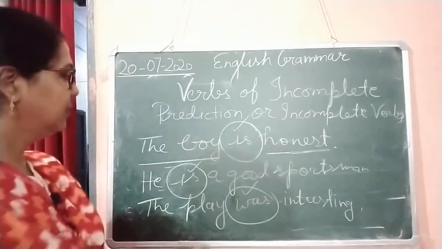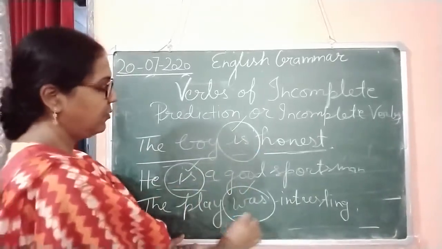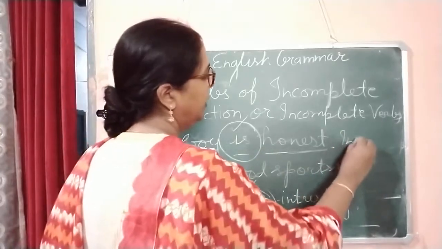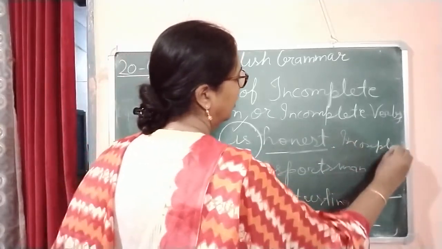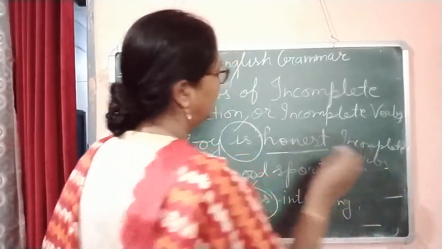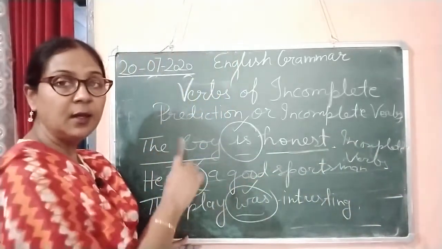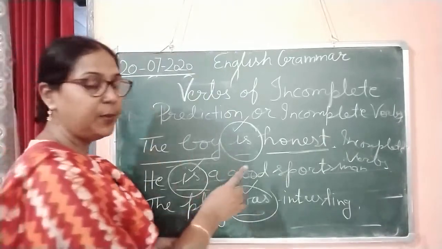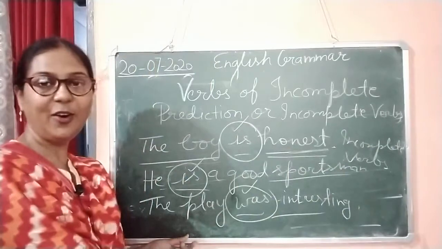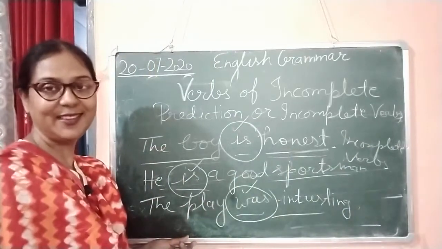And is and was, these are incomplete verbs, because they are taking help from these adjectives or these types of words.